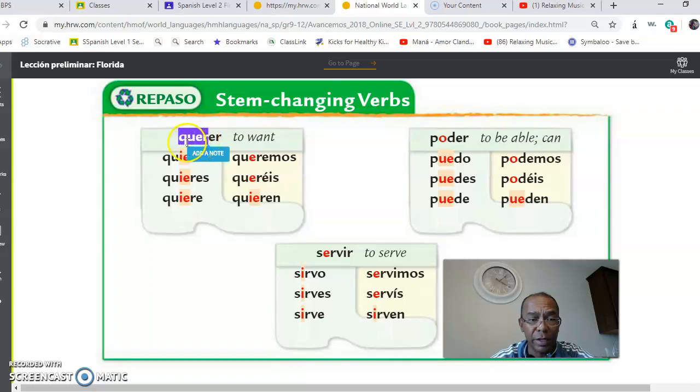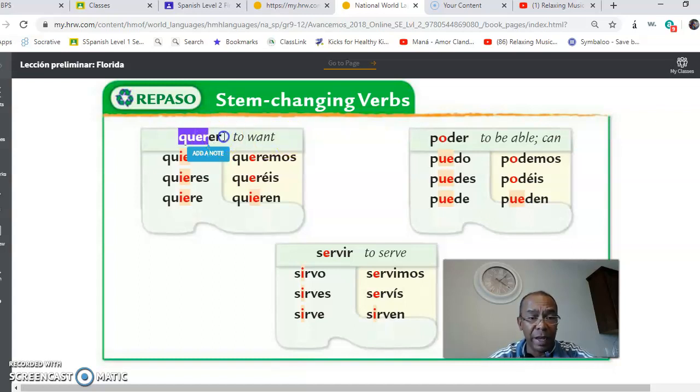As you can see here on the screen, Q-U-E-R is the beginning of the verb. That's the stem. And ER at the end, right here, this is the ending. Okay, all verbs end with AR, ER, and IR. So this is the ending. So the change that we are talking about happens in the stem, in the beginning of the verb. Okay, the actual verb is querer, right? So there's going to be a change here.